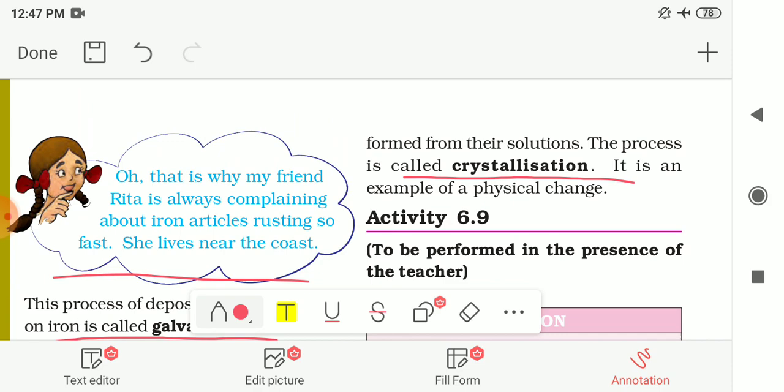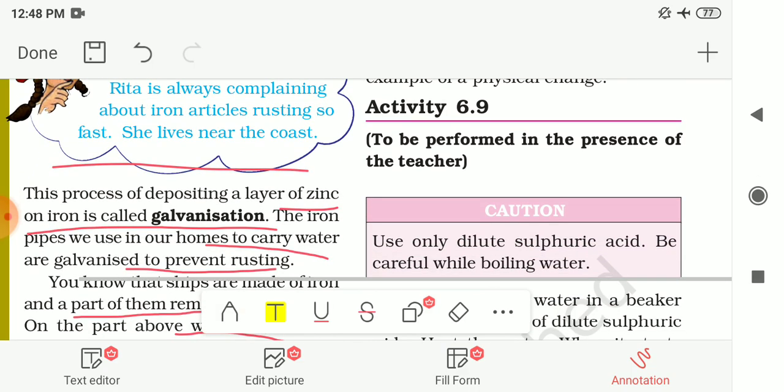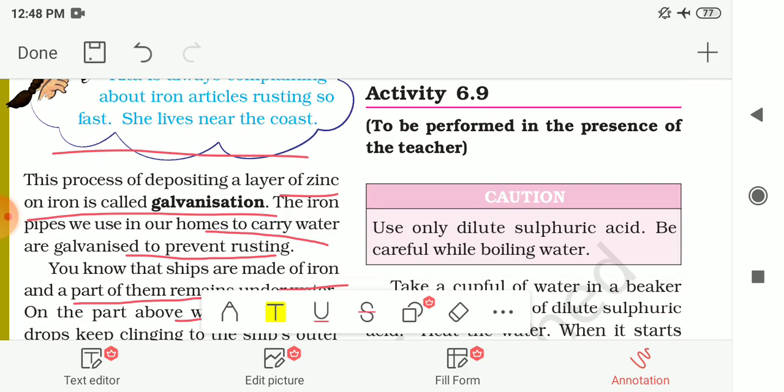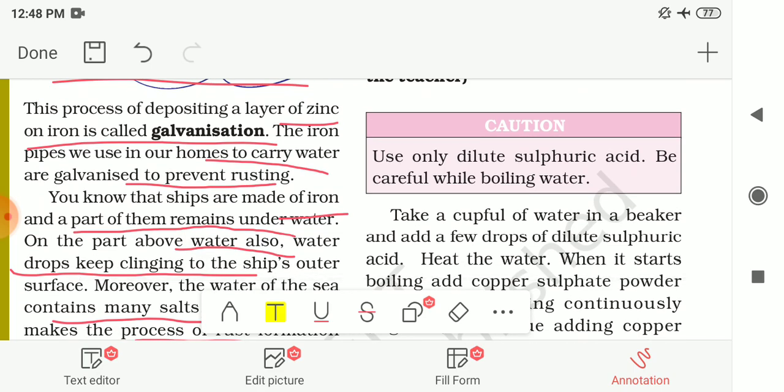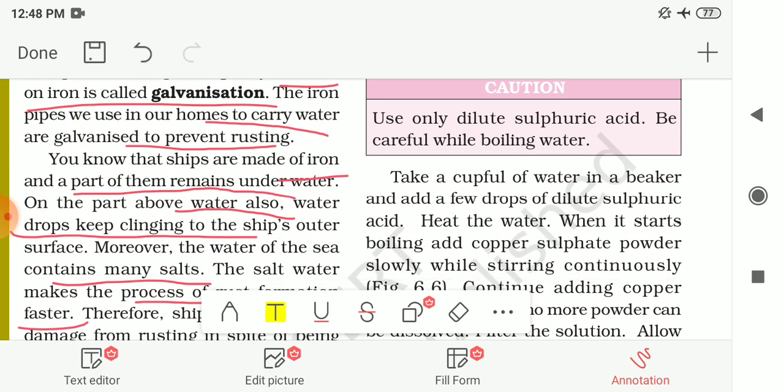Here one activity is given to you to get to know more about crystallization. Activity number 6.9. You do not have to try it at your home. This should be performed in the presence of the teacher only. And one question is also there. Use only dilute sulfuric acid and be careful while boiling water.